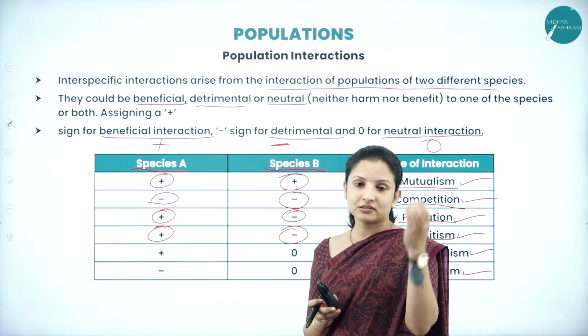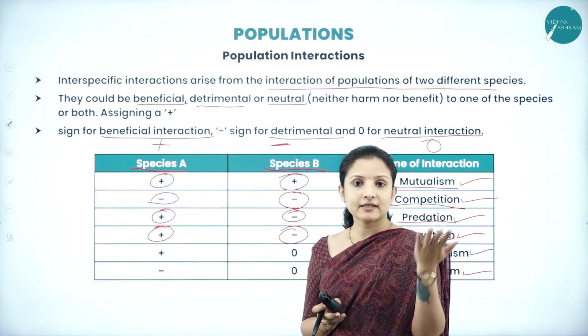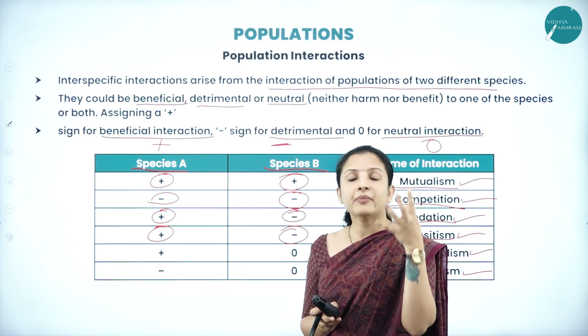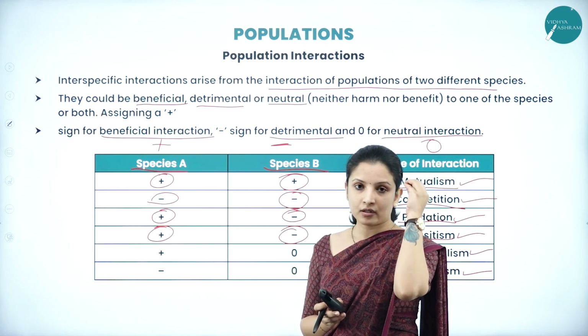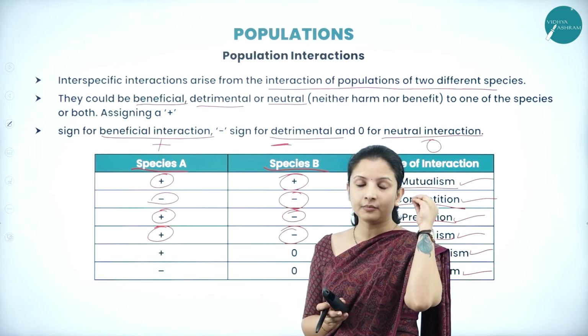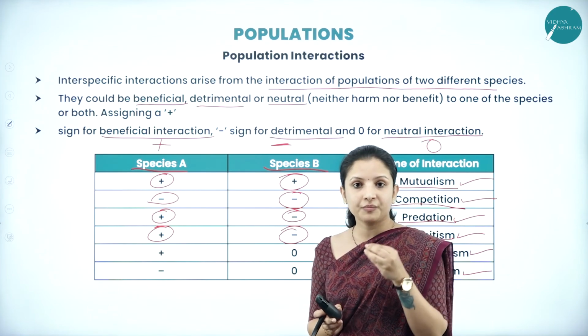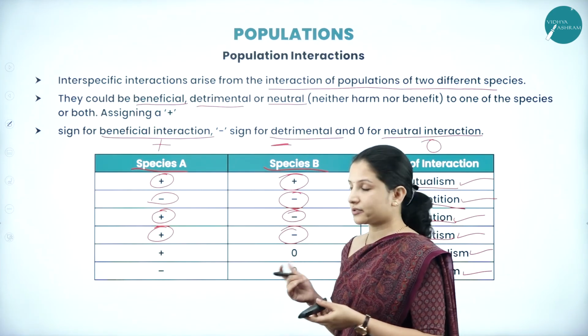The best example is the lice on our head. Head lice are parasites. They reside in between the hair on the scalp, feeding on the blood, sucking on the blood, right? So that is one example of parasitism.